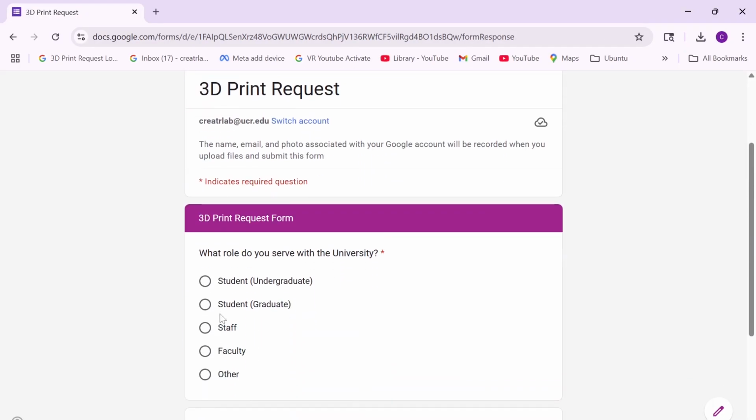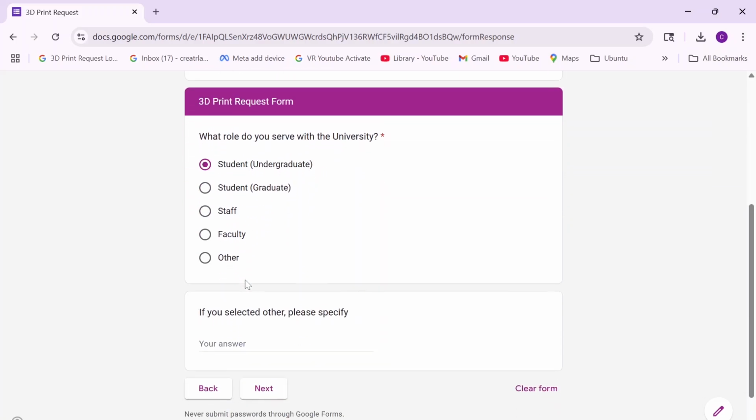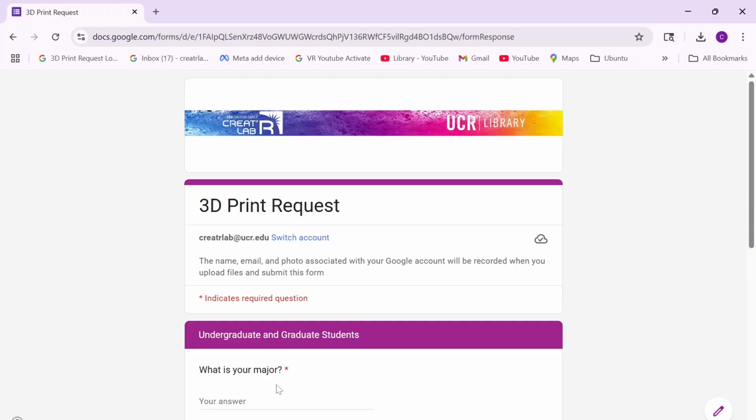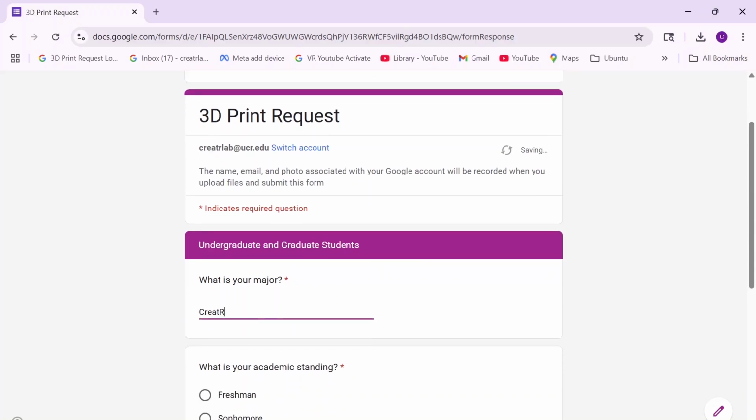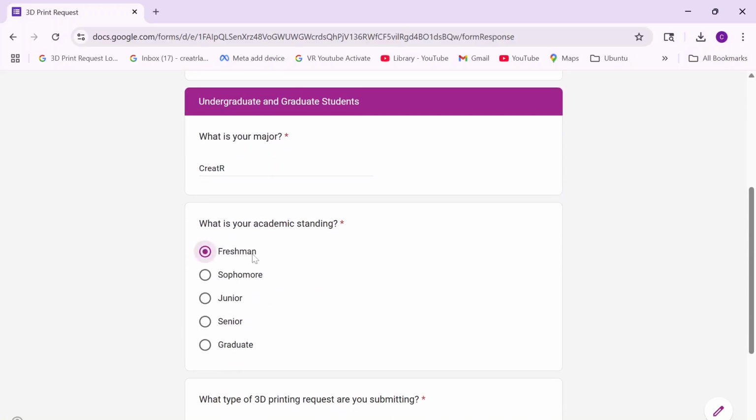Next, specify your affiliation with the university as an undergraduate or graduate student, staff, faculty, or you may specify other affiliation. Let's say you are an undergraduate student. Indicate your major and academic standing and whether your 3D print is an academic print or personal print.